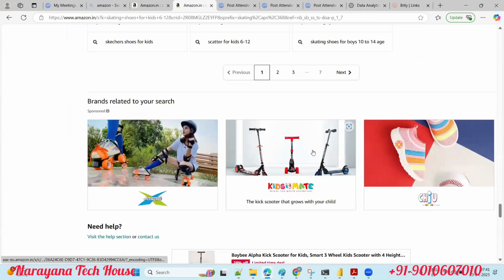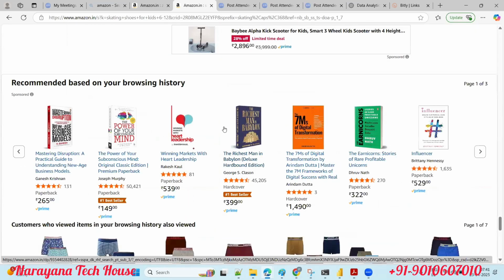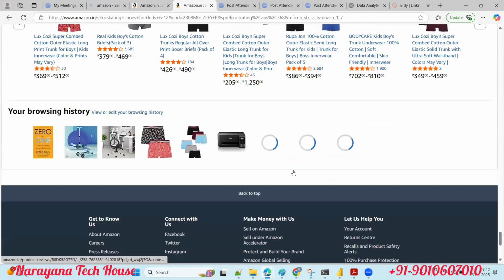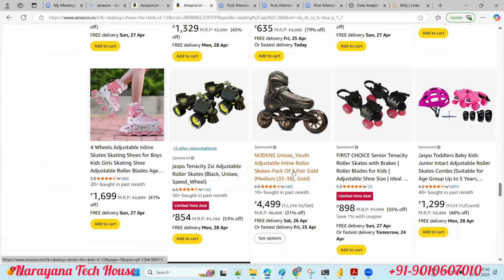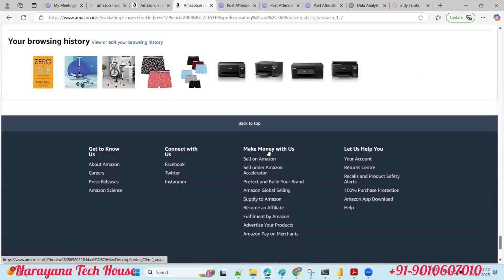So what is it showing again? That kick scooter, guys. Again, previously it thinks that I may forget about the books, so it's showing the books also. This is called business, guys. It's showing my previous history also here. See, for my son I searched, and for my son it's showing all of it.